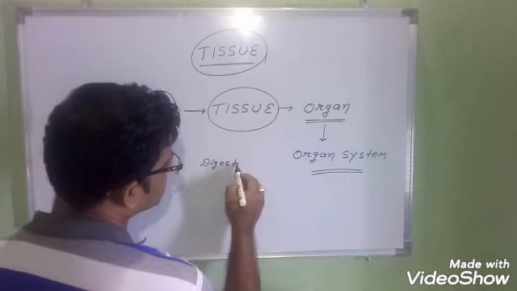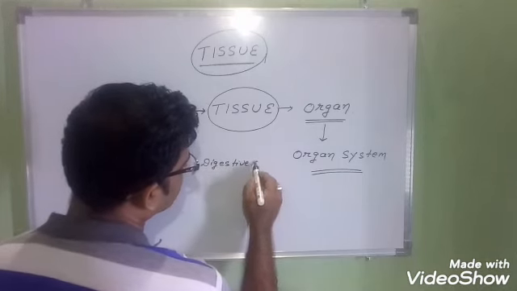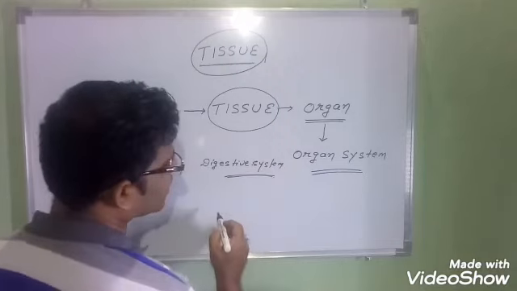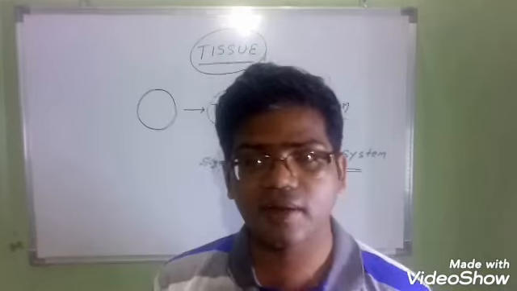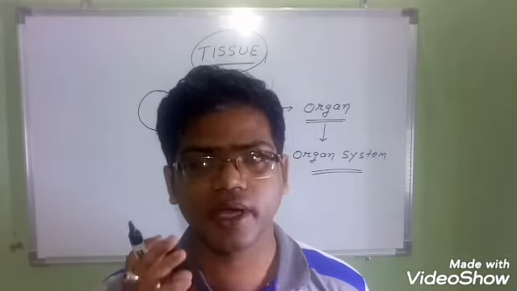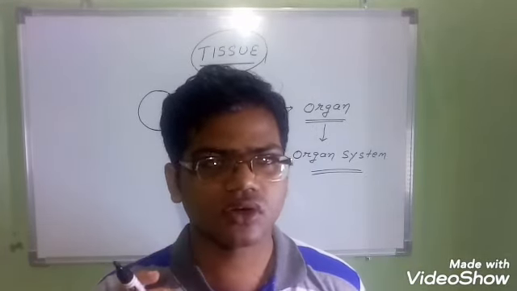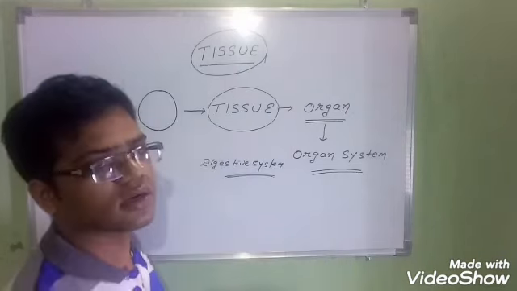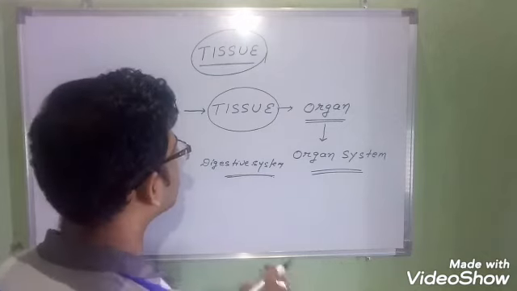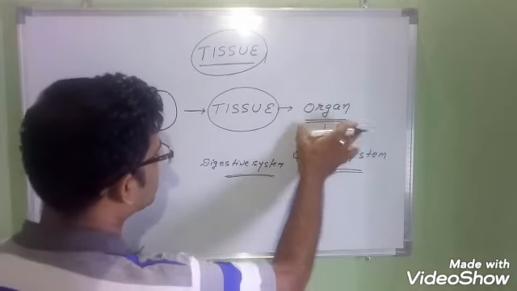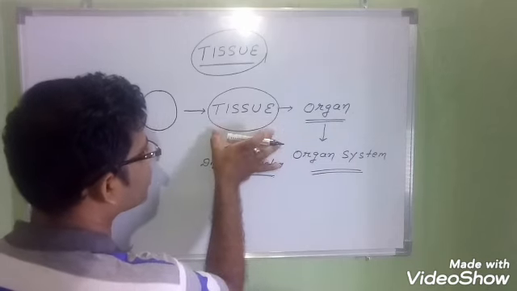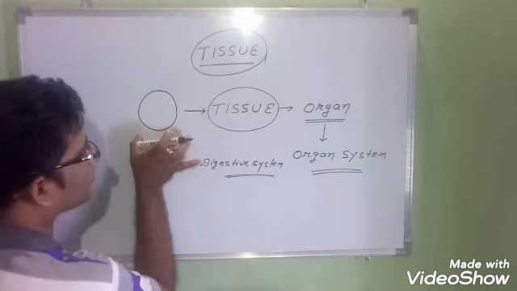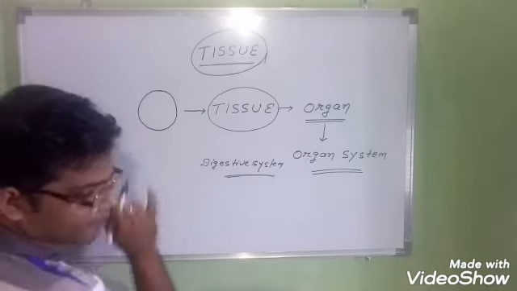Suppose the digestive system. What kinds of organs does the digestive system comprise? You tell me. Buccal cavity, and inside the buccal cavity also different kinds of organs are there: teeth, tongue, glands. Then esophagus, stomach, pancreas, liver, intestine. These are the different kinds of organs, and each organ is made up of tissues, and tissues are ultimately made up of cells. And you know what is present inside the cell. Understood or not? So this is the point.